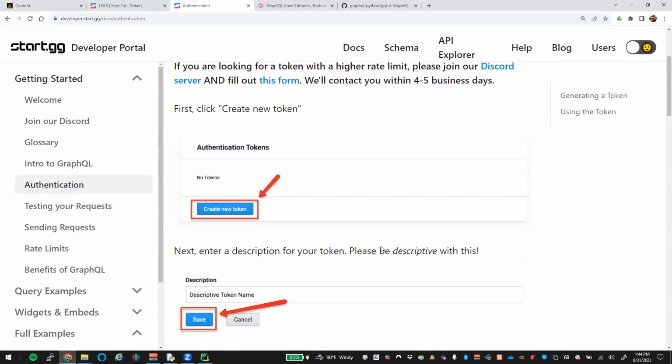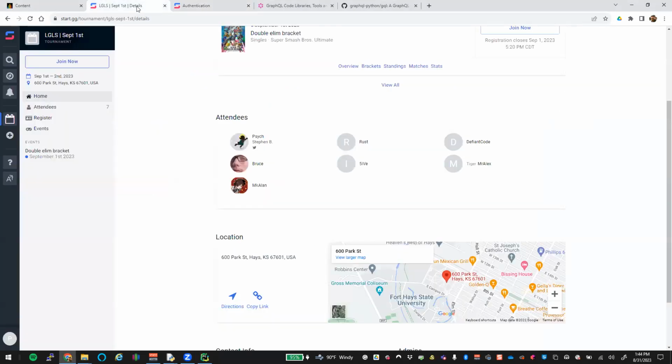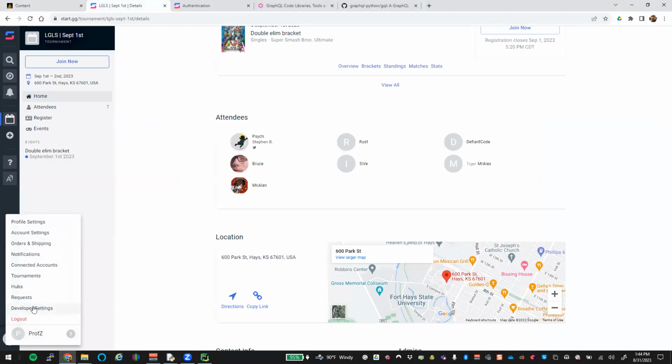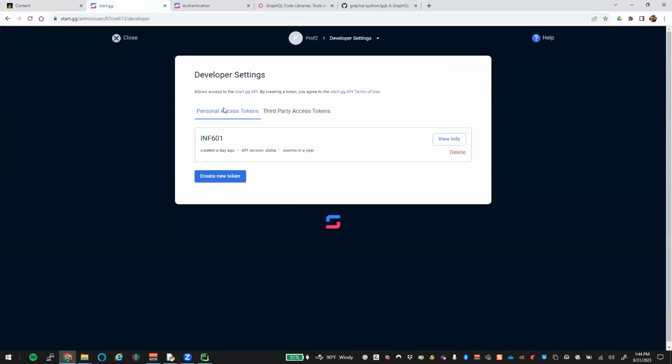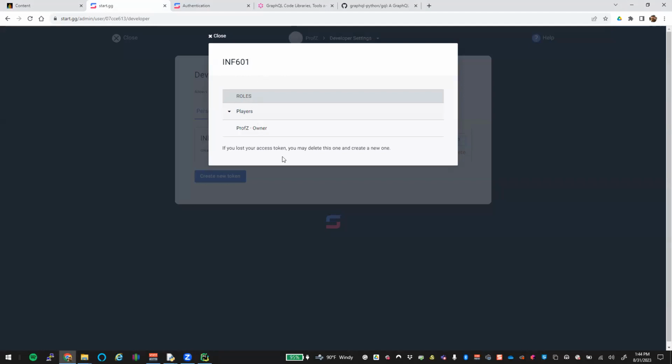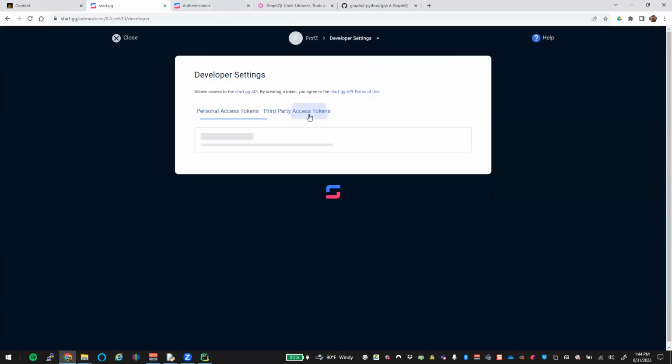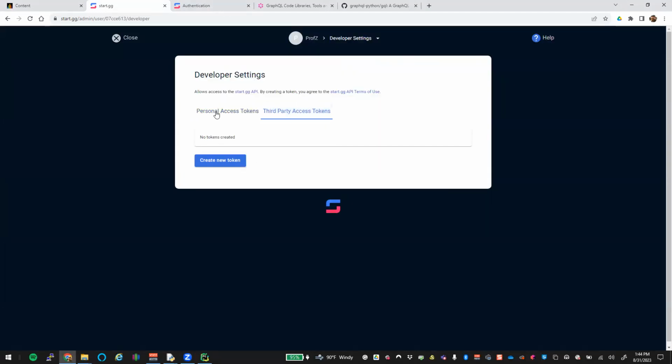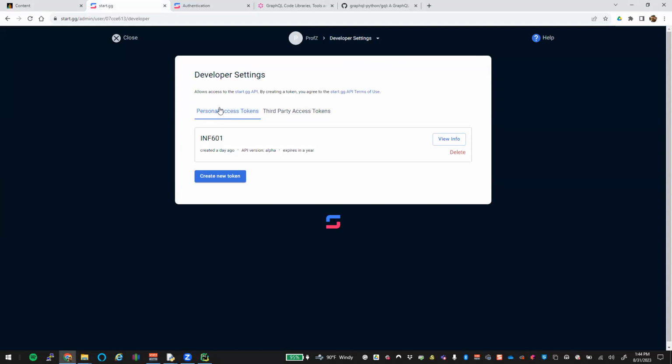Authentication, that's what I needed. Before you start, you have to get some kind of authentication to use this API. You can go to your developer settings and create a personalized token. This token is something we can then type in. If I view info, you can see how I have this set up. You can create a third-party token if you want others to access, but for us, we just want personal access.